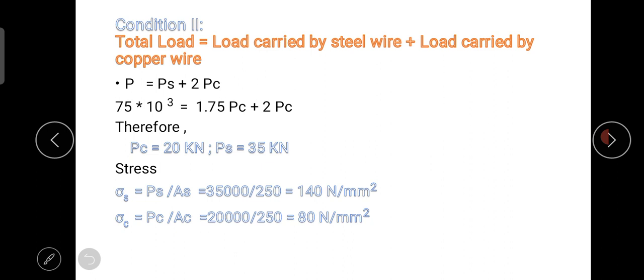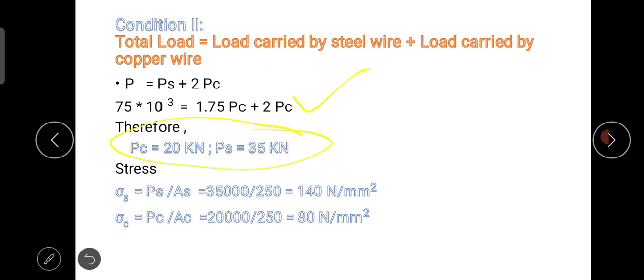Okay, so here there is only one unknown, that is PC. So after calculation we are getting PC equal to 20 kilonewton and PS equal to 35 kilonewton. Okay, so these are the load on the steel wire and the load on the copper wire.